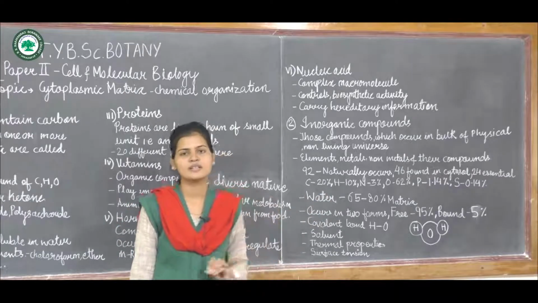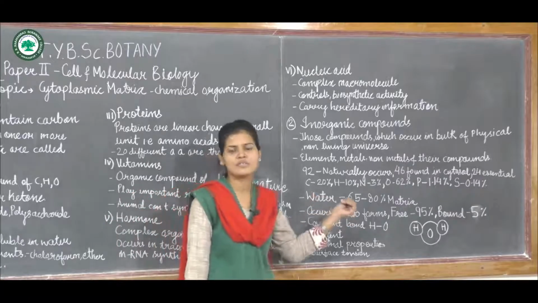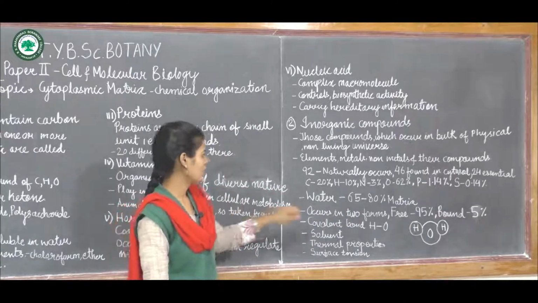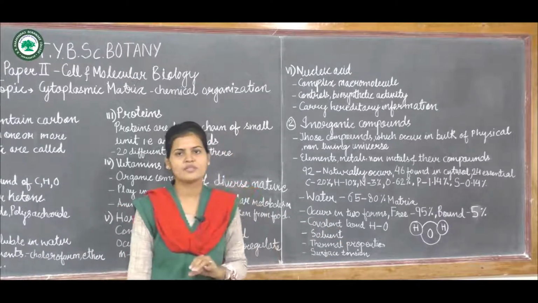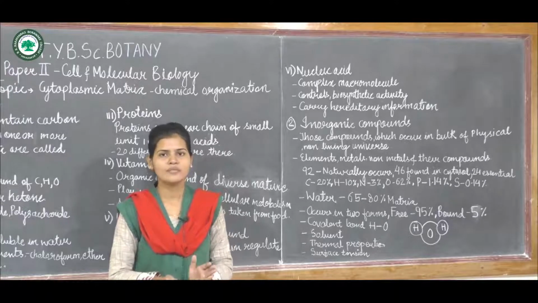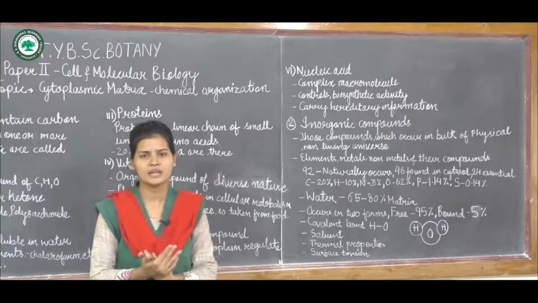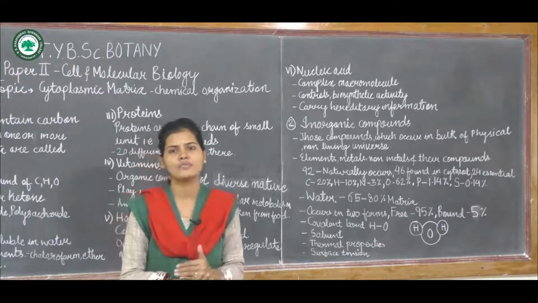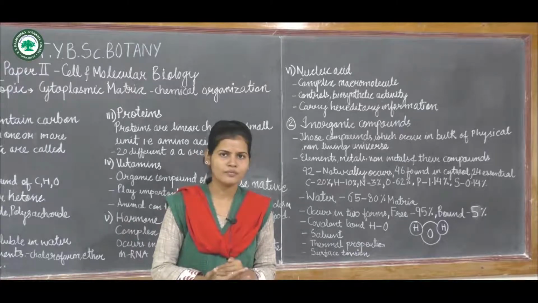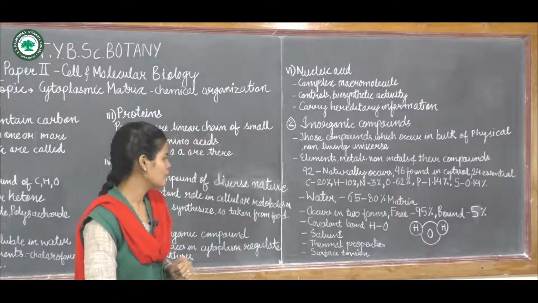If we just consider the cytoplasmic matrix or the cytosol, 65 to 80% of the area is covered by water. Now this water in the cytoplasmic matrix is present in two forms, that is in a free form and in a bound form. Of them, most of the water is in the free form, that is 95% of the water is in the free form, and the rest, 5%, is present in the bound form.